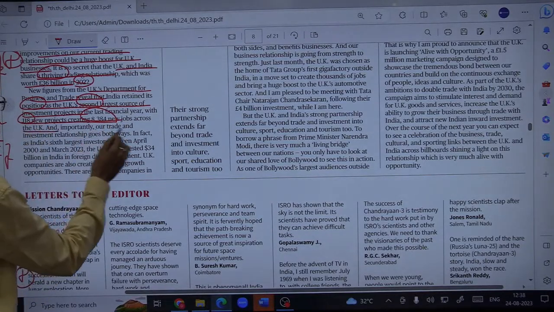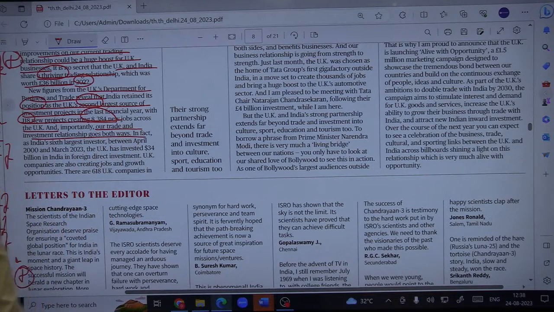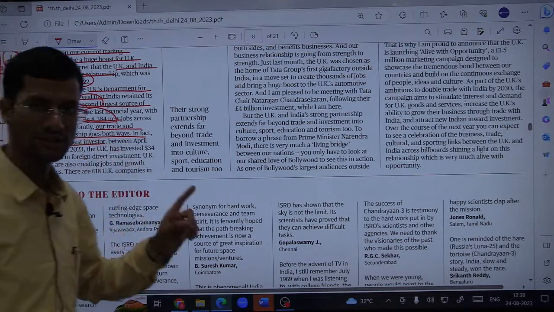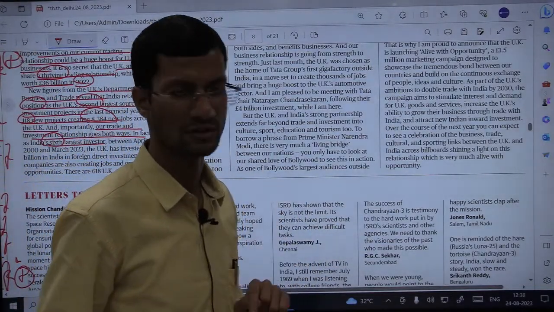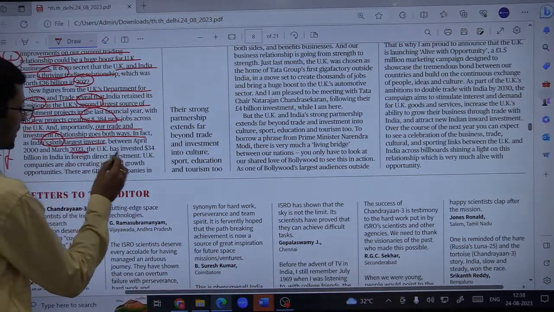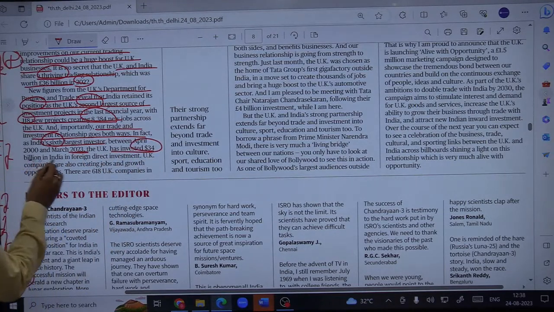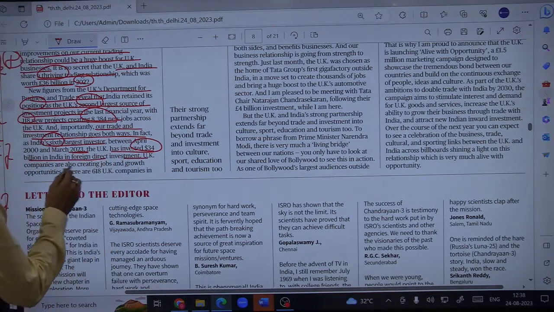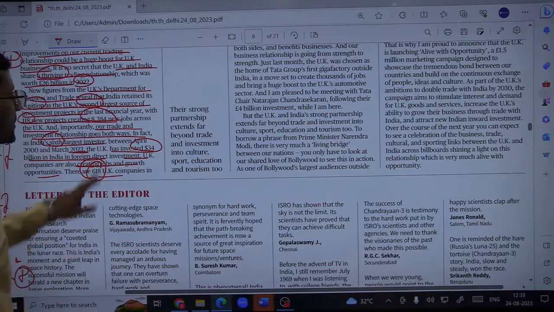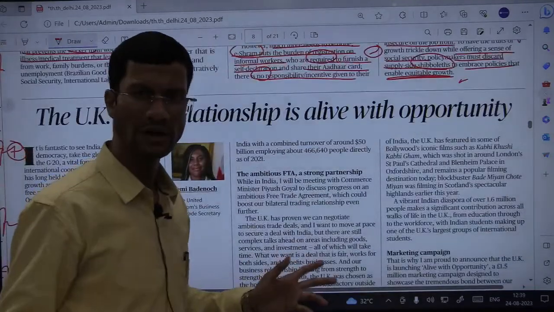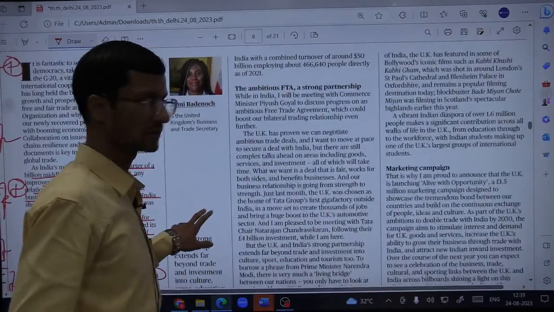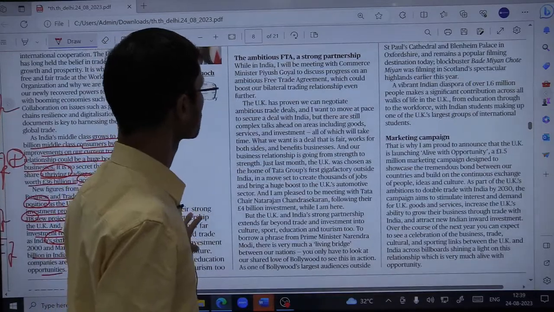And importantly, she is saying our trade and investment relationship goes both ways. In fact, UK is India's 6th largest investor, but India is UK's 2nd largest investor. Keep in mind this thing. Between April 2000 and March 2023, the UK has invested almost $34 billion in India in foreign direct investment. UK companies are also creating jobs and growth, and there are 618 यूके की कंपनीज हैं जो इंडिया में ऑपरेट कर रही हैं आज के टाइम में, प्रोवाइडिंग एम्प्लॉयमेंट समवॉट अराउंड you can see 4.66 lakh. Fine. The ambitious FTA, strong partnerships.